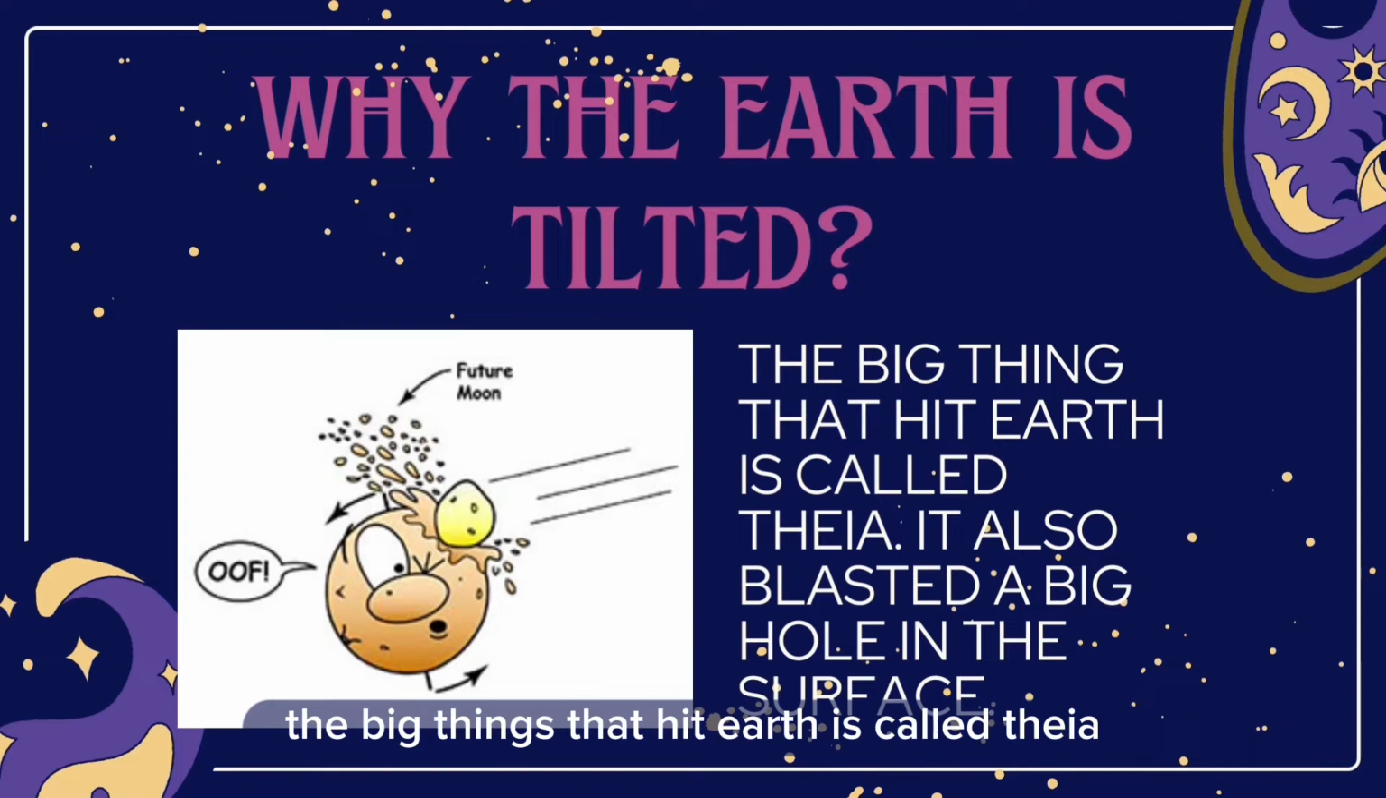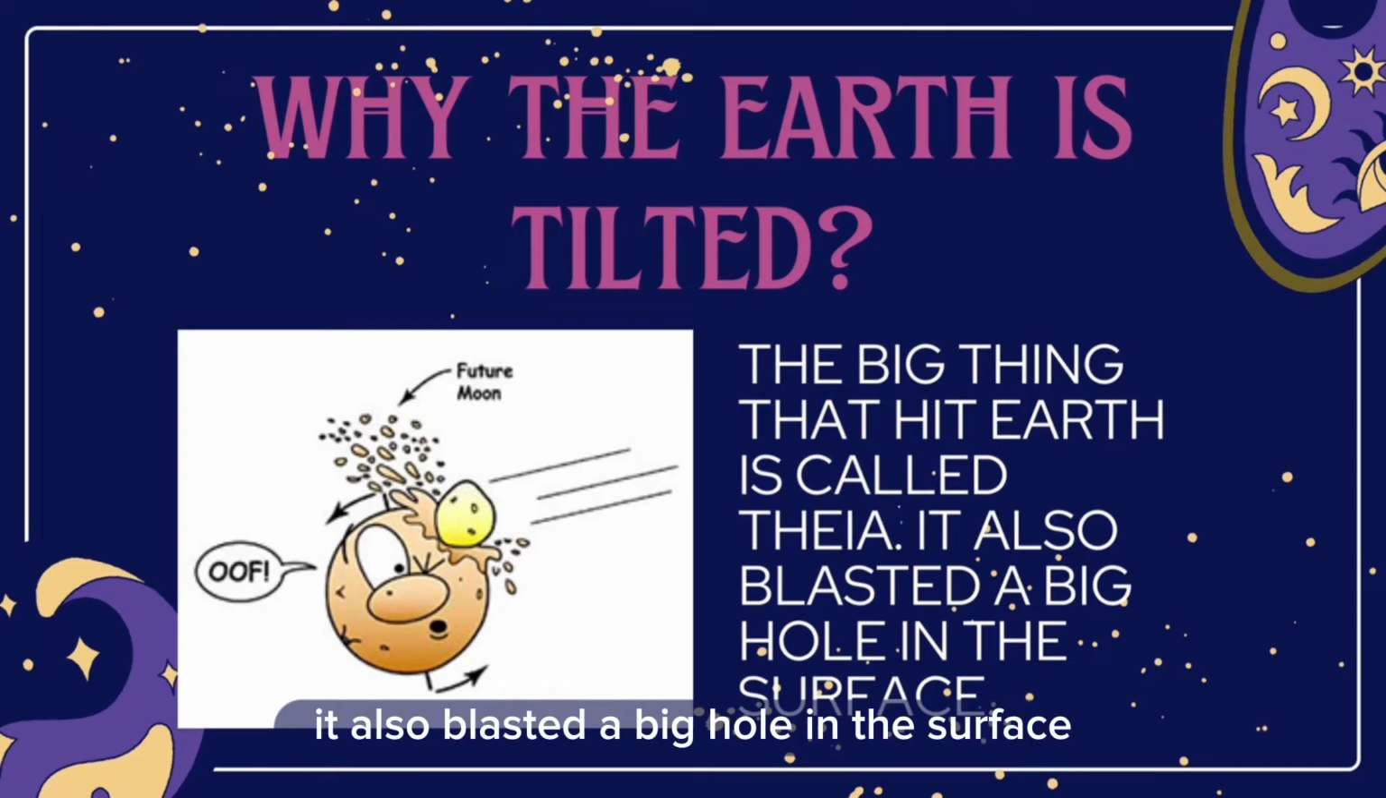The big thing that hit Earth is called Theia. It also blasted a big hole in the surface.